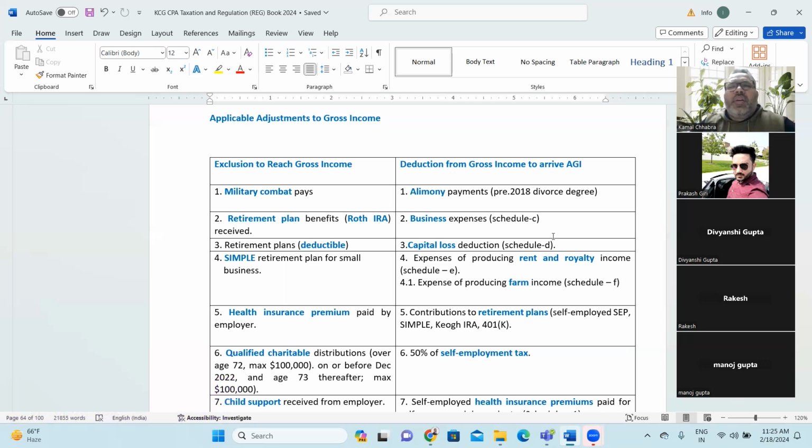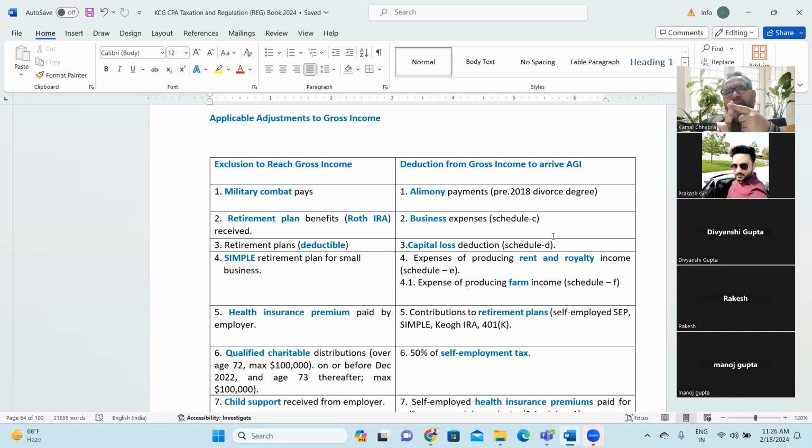But if you remember on day one when we started this regulation class, at that point of time I gave you the high level overview about the individual retirement account. So individual retirement accounts are of two categories: one is traditional IRA and one is Roth IRA. In the traditional IRA, there are two subcategories: one is deductible traditional IRA, second is non-deductible traditional IRA. So in short, there are three categories of IRA: deductible traditional IRA, non-deductible traditional IRA, and Roth IRA.